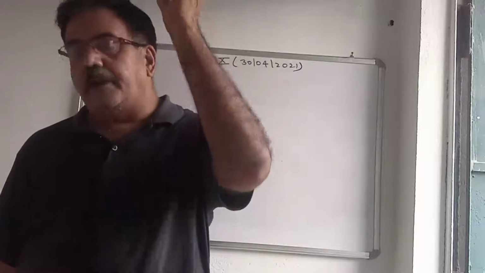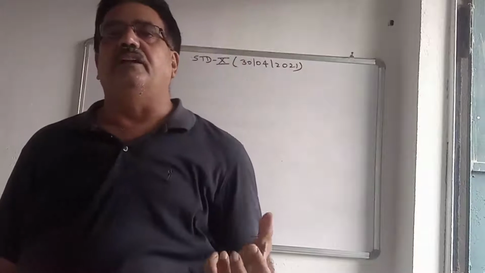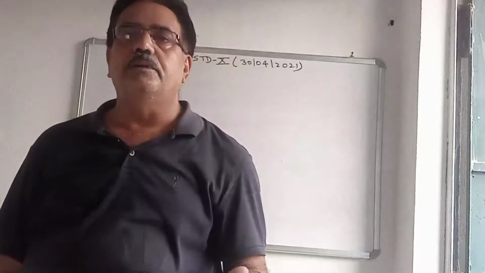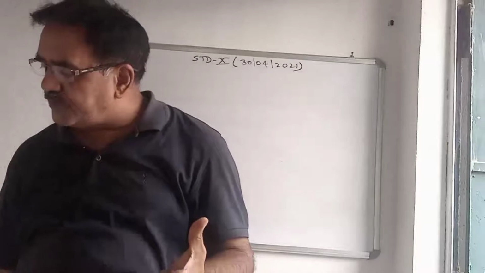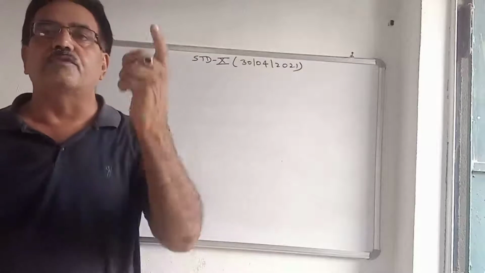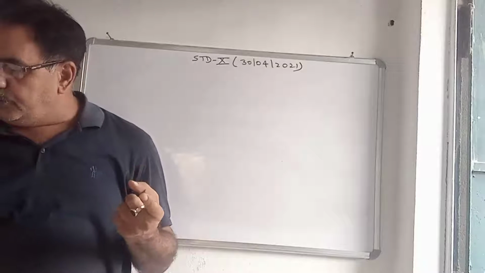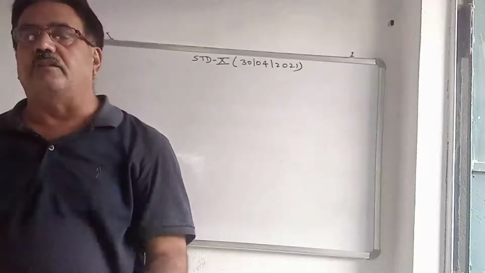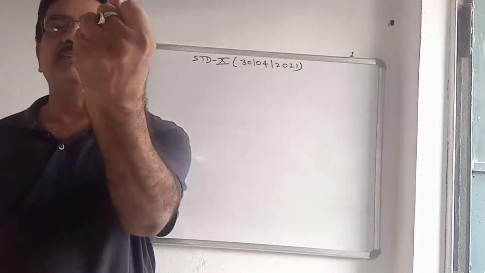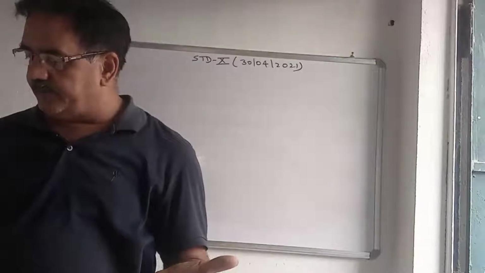Now, what is gravitational potential energy? The earth attracts the body toward its center. The potential energy possessed by a body due to the force of attraction of the earth is known as gravitational potential energy.